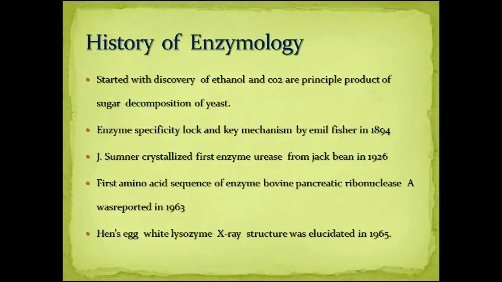In 1963, the first amino acid sequence of an enzyme, bovine pancreatic ribonuclease A, was reported. In 1965, hen's egg white lysozyme X-ray structure was elucidated.